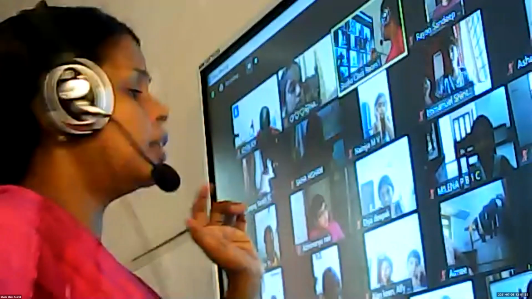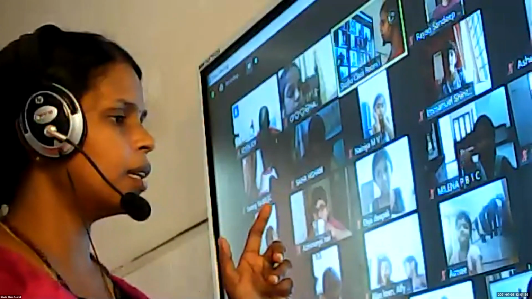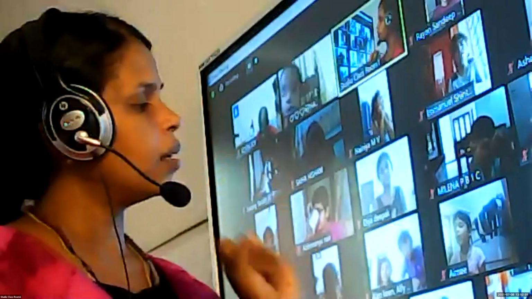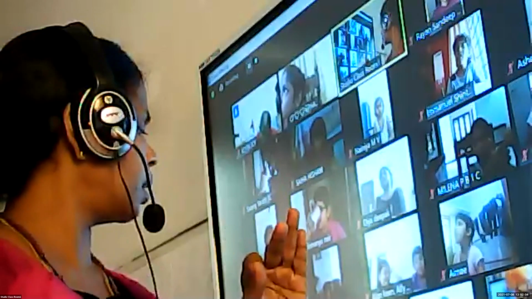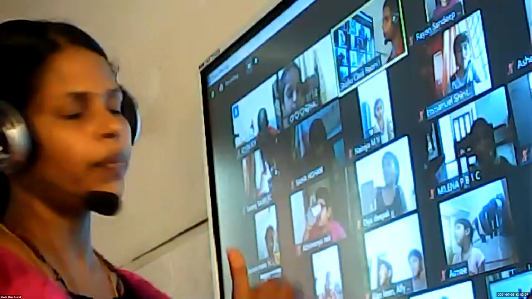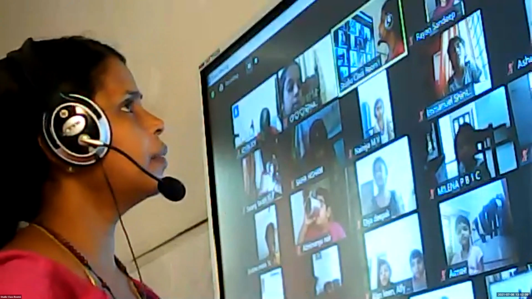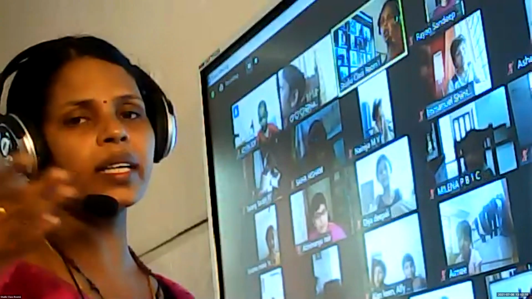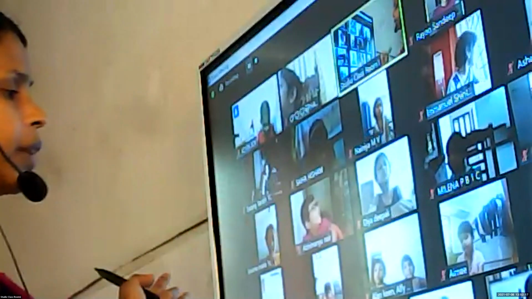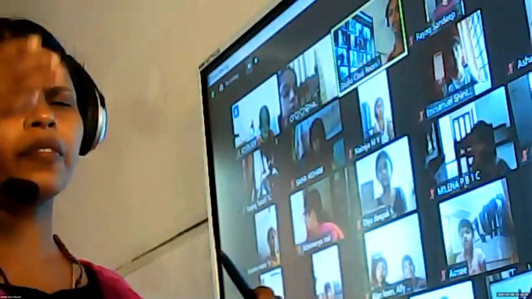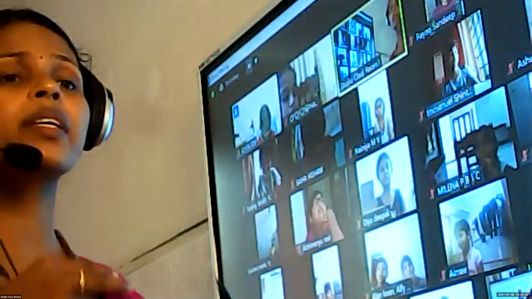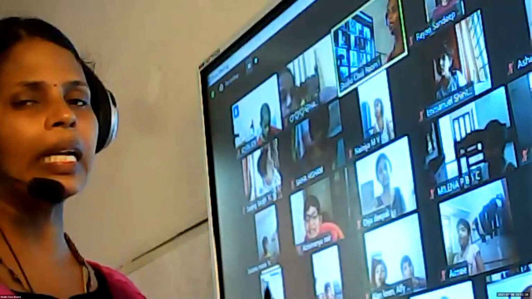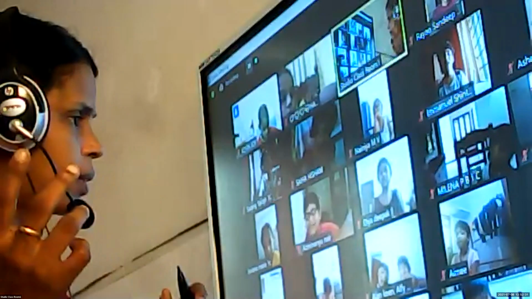So we are talking about the flat figures, and we have four flat figures: rectangle, square, circle, and triangle. Okay, good. Today we are going to learn a new topic: solid figures. We learned in the previous classes about flat figures. Flat figures are two-dimensional figures we can draw on paper. Two-dimensional means they have two measurements, length and breadth.